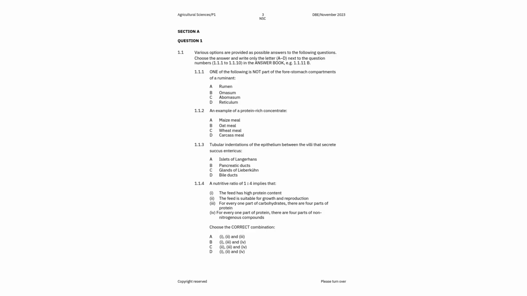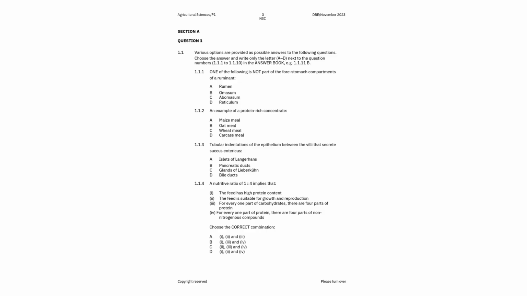Now, the first 3, which is the rumen, the reticulum, and omasum, are considered as stomach compartments, right? But now the abomasum is known as the true stomach because it functions similarly to the stomachs of non-ruminants, which breaks down the foods with its enzymes. So the correct answer there is C, which is abomasum.